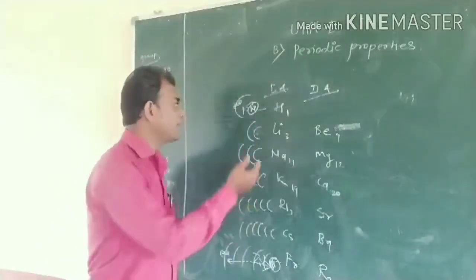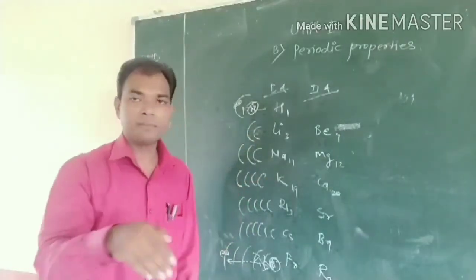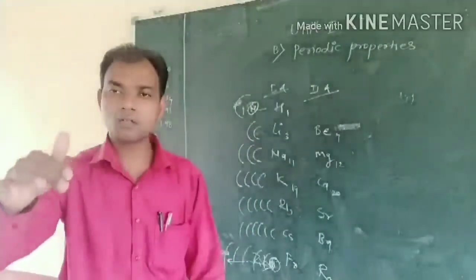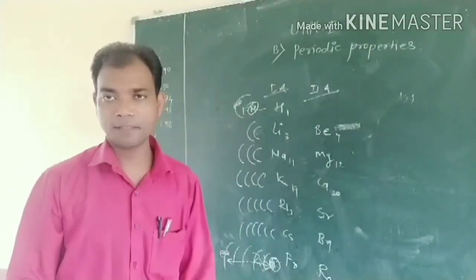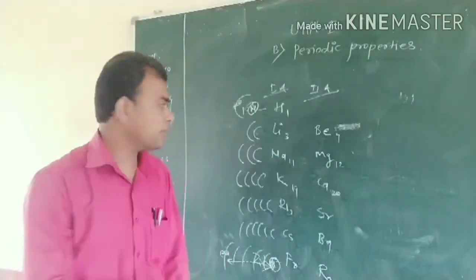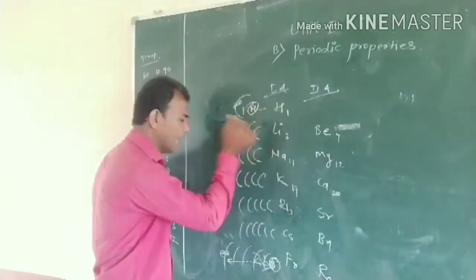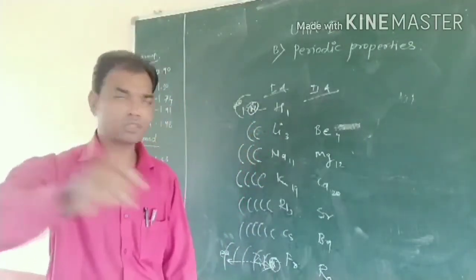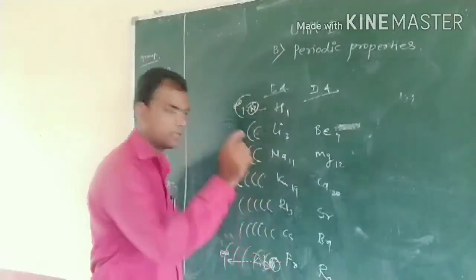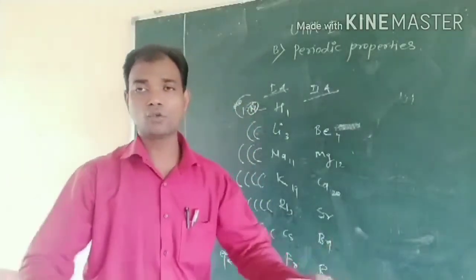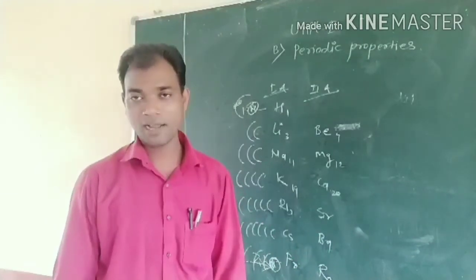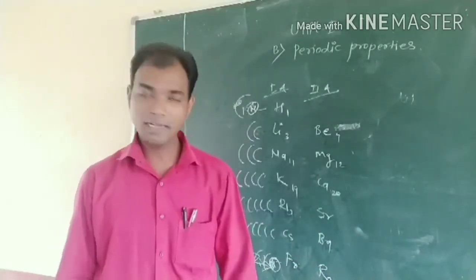So the new electron goes to the next higher energy shell. That's why the size of the atom goes on increasing from top to bottom. If the size increases, then the atomic radius also increases.